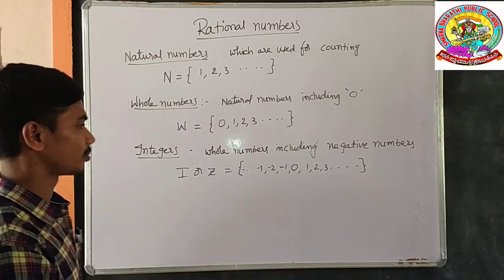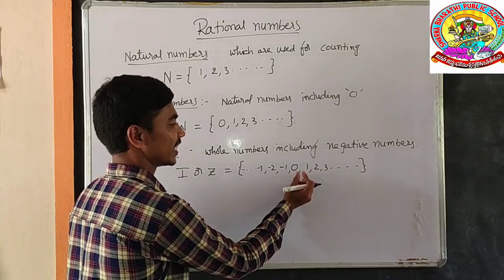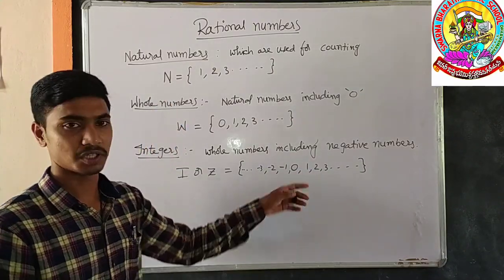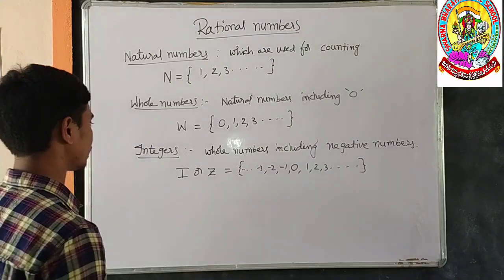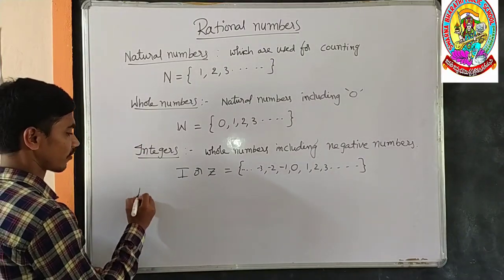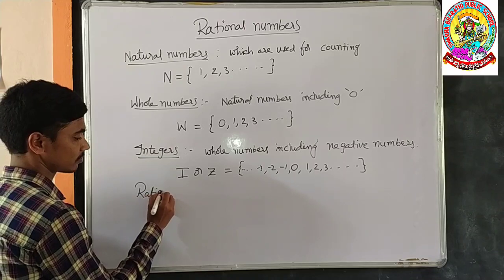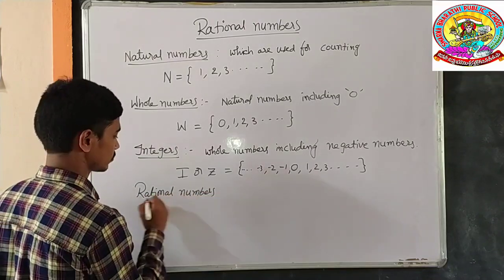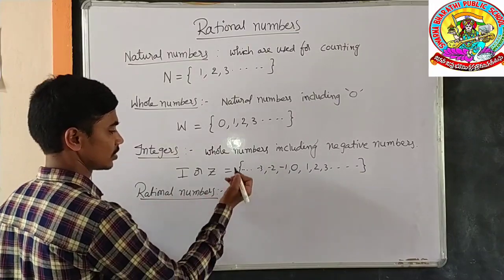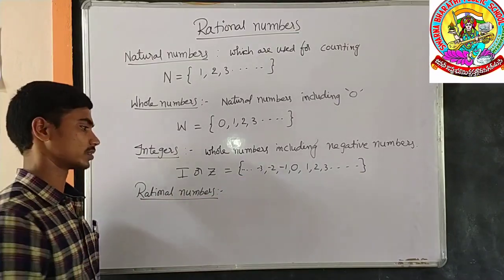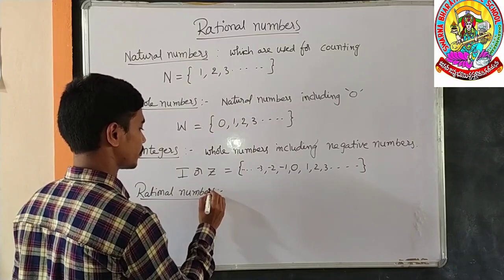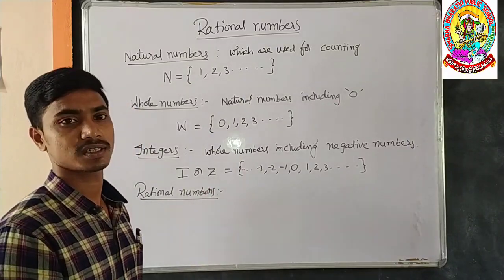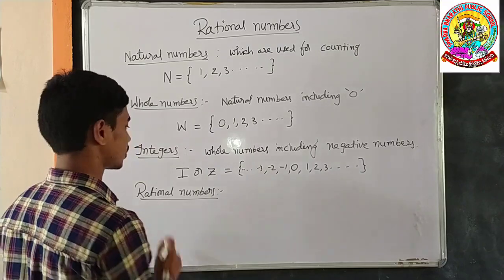Next, one more system is there. Do you find any numbers between 0 and 1? In the case of integers, there are no numbers. But another number system is also there, that is rational numbers. What are rational numbers? The numbers which are in the form of p by q or in the form of fractions are called as rational numbers.